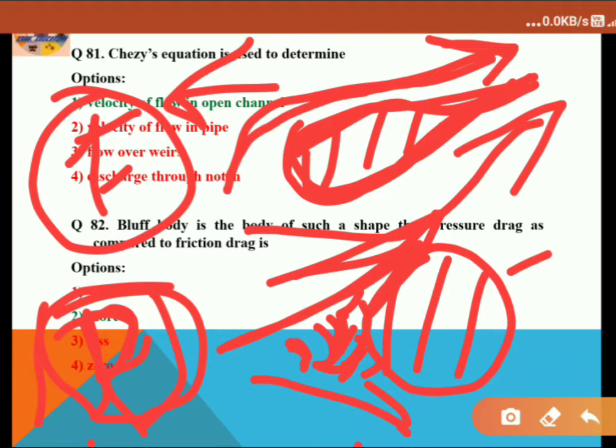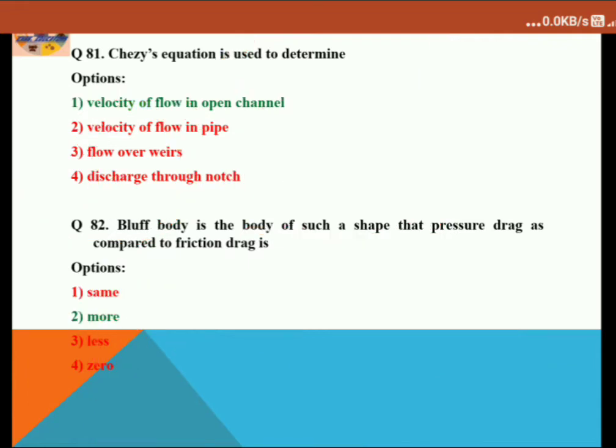So always remember it. So you can easily solve that question now. A bluff body is a body of such a shape that pressure drag is large as compared to frictional drag. For a bluff body, as pressure is the dominating force, pressure drag is more compared to frictional drag. That is the answer, option 2. Let's come to the next question.